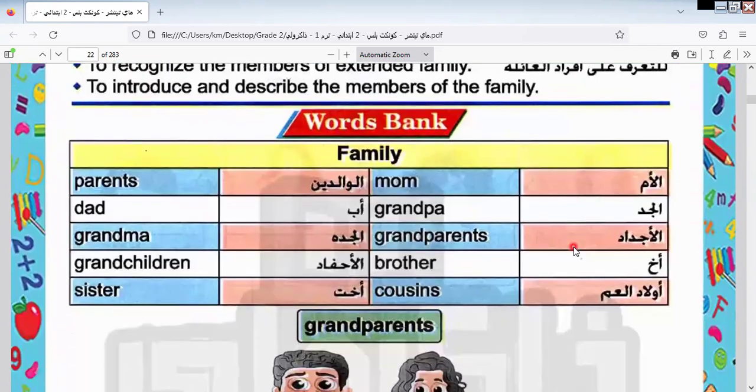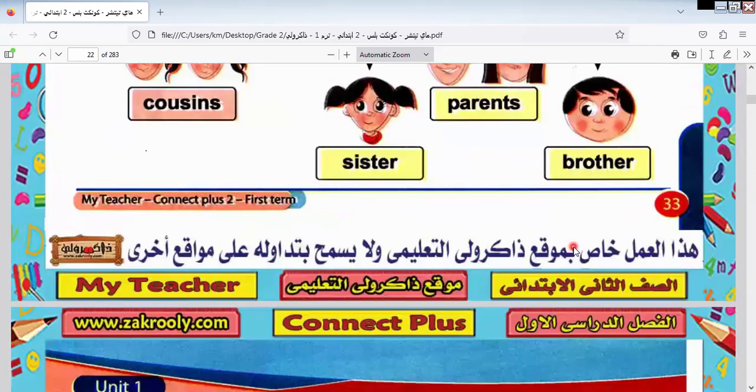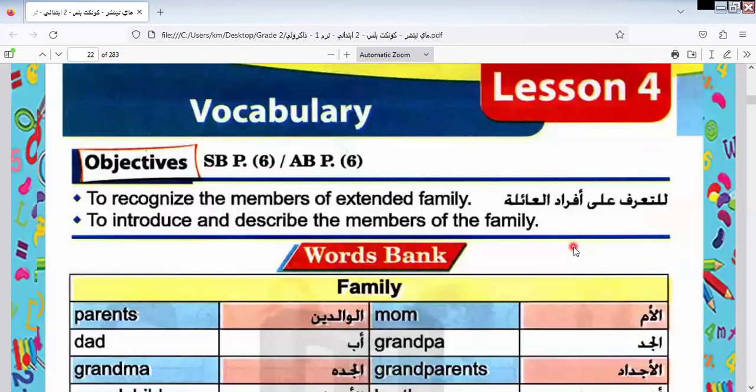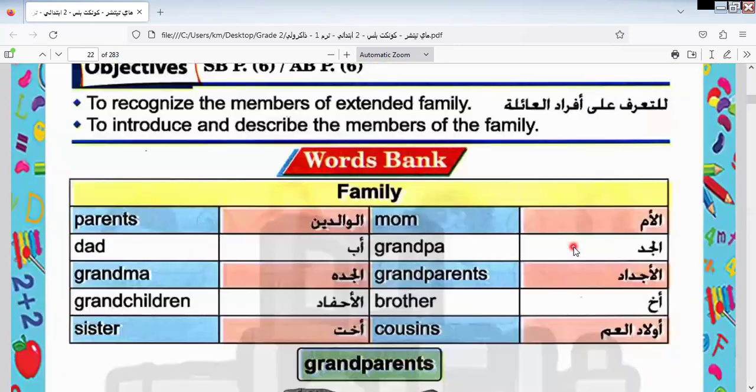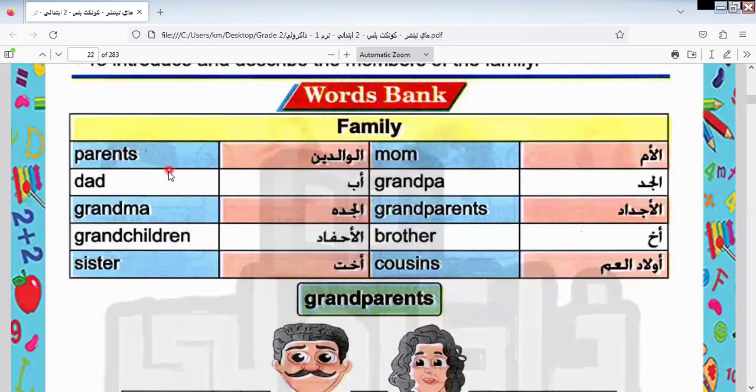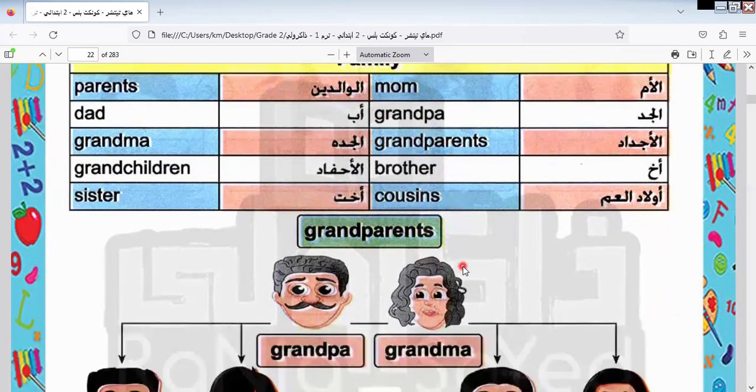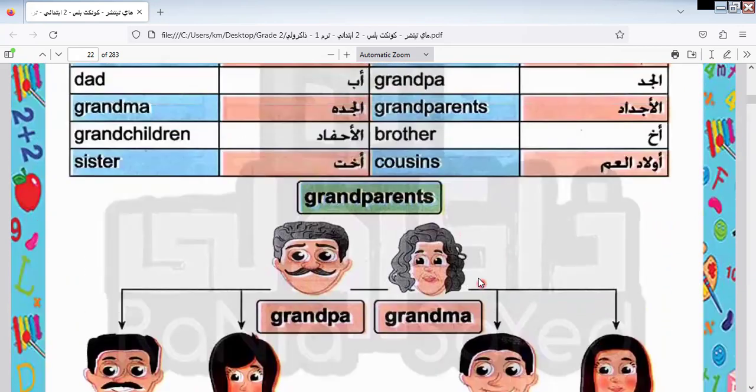Here is lesson 4. I will give you a part of this lesson, and next class I will continue the rest of this unit. Here we have parents, dad, grandma, grandchildren, sister, mom, grandpa, grandparents, brother, and cousin. I would like to note that grandparents consist of grandma and grandpa. Parents consist of mom and dad.